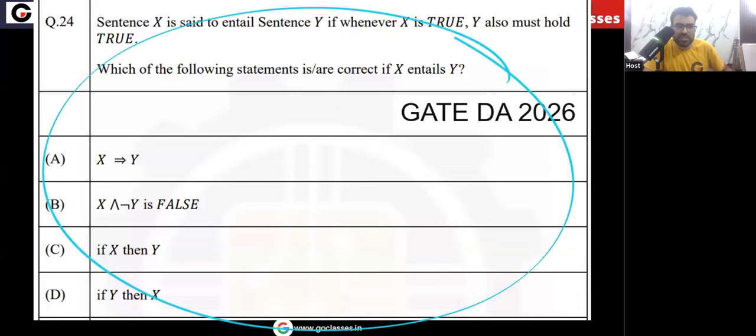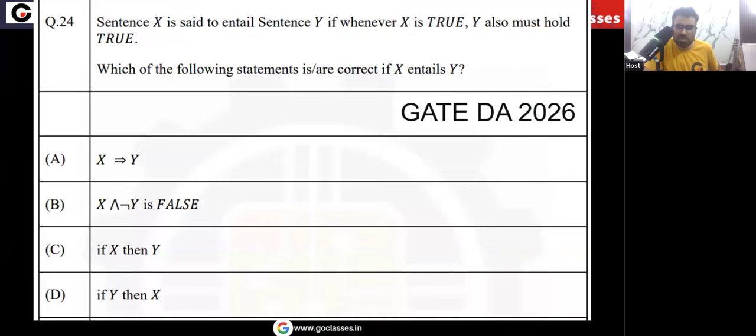In this GATE DA 2026 question that we have just solved, let's see one more explanation of option B. Do you remember I told you that whenever I want to say P is true, I write it directly as P? Agree? And whenever I want to write P is false, how do I write it? I can write it as P bar. Do you remember? In our lectures, we have seen this.